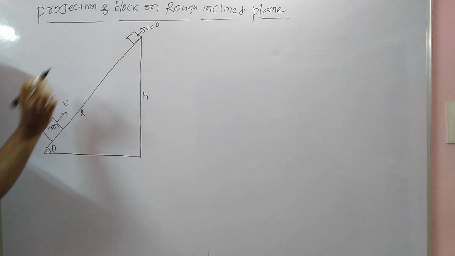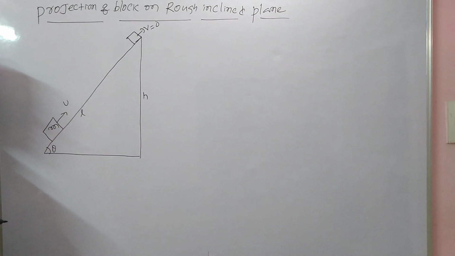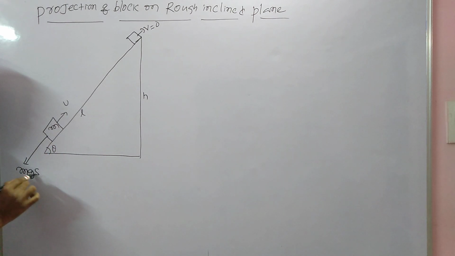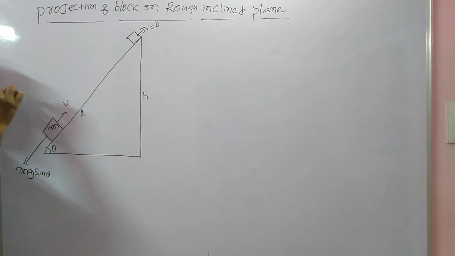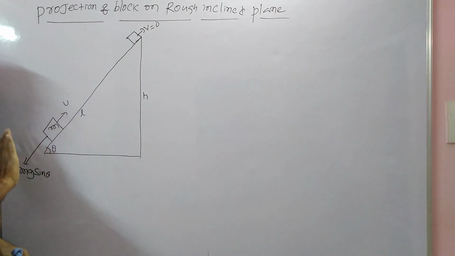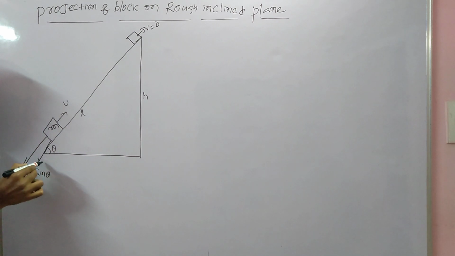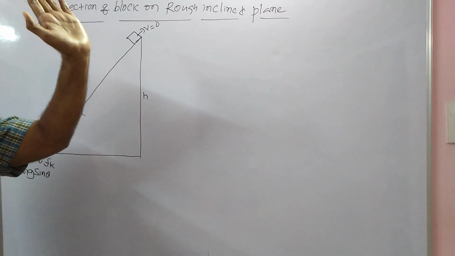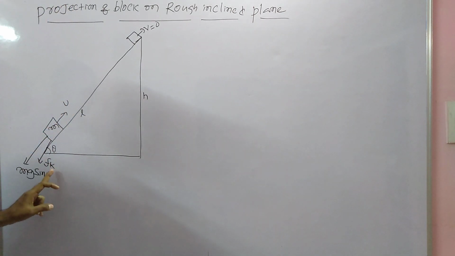When the block is moving up, forces are acting on it. What forces? You already know mg sin theta and mg cos theta. mg sin theta acts downwards. What about friction? In the last video, when the block was moving down, friction was upwards. Here the block is moving up, so friction direction is downwards. In the last video, when the block was sliding down, mg sin theta was downward and friction was upward. Here the block is in motion, so the friction is kinetic friction.